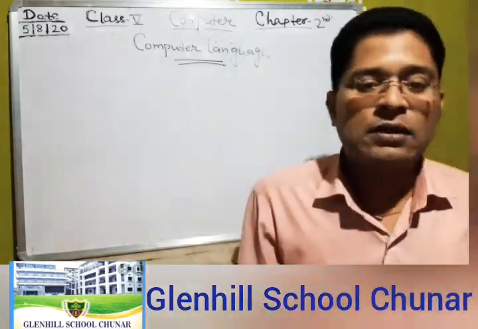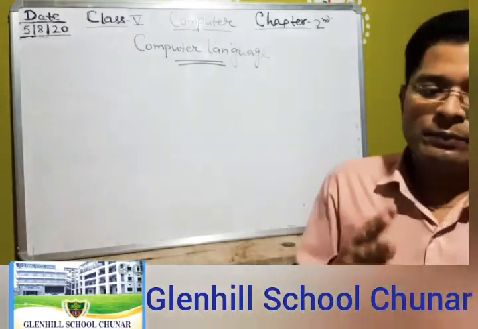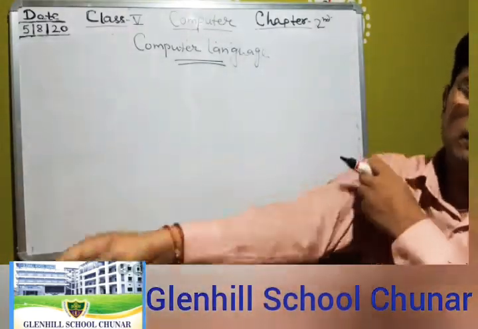Computer languages are mainly two types, low level and high level.